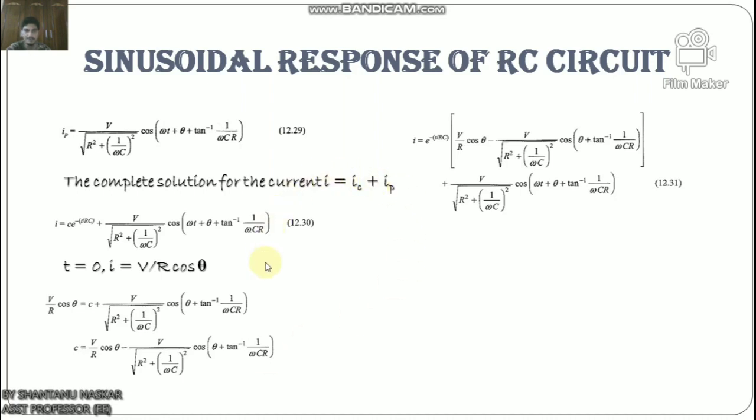Now the complete solution is i equals e to the power minus t by RC within bracket V by R cos θ minus V by root over R square plus 1 by ωC whole square cos(θ plus tan inverse 1 by ωCR), plus V by root over R square plus 1 by ωC whole square cos(ωt + θ + tan inverse 1 by ωCR). So this is the sinusoidal response of the RC circuit.